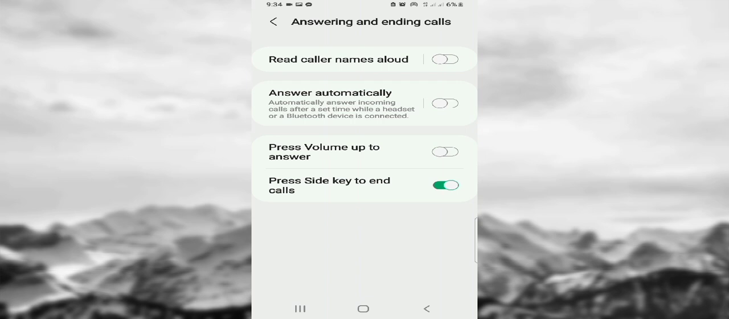end your calls. Similarly, if you want to answer your calls without touching the screen, you can as well toggle on this press volume up to answer, and that way each time you press the volume up button, when the call comes in, it picks the call for you. Great. So that's how to choose the power button to use it in ending your calls on Samsung Galaxy A12.